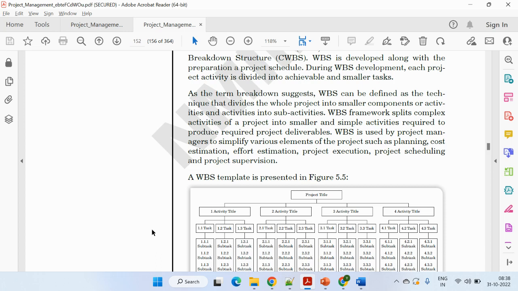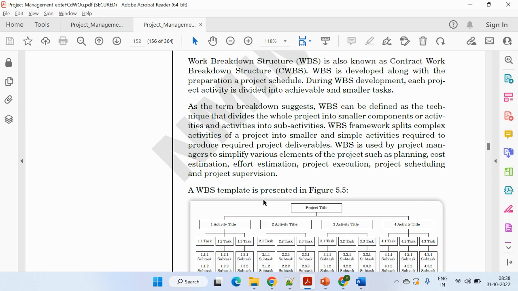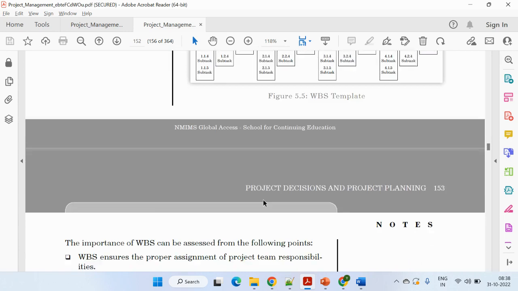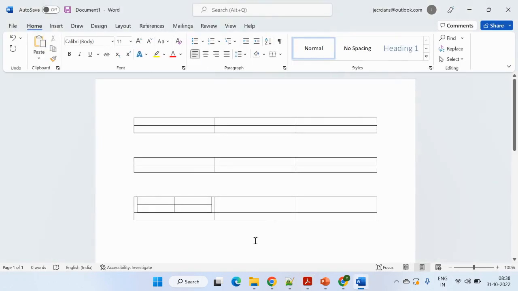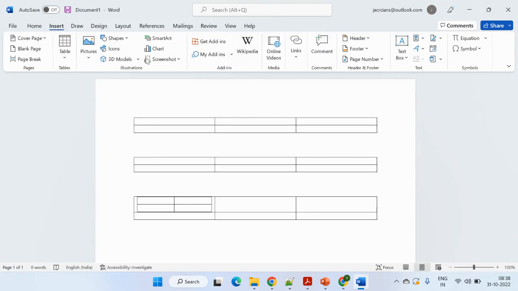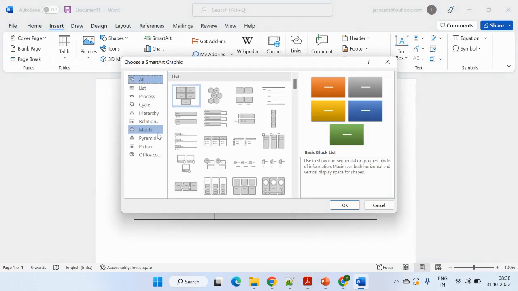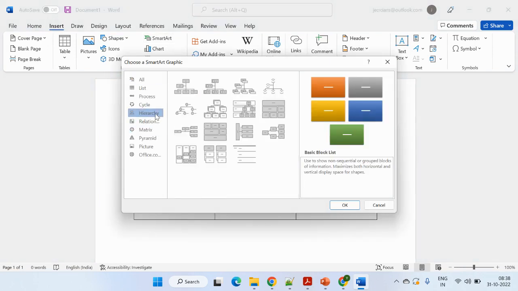So for this we can simply create a WBS, you can say a work breakdown template. A brief is already being provided. How to prepare? It's very simple. Go to the Word document, go to Insert, and you will find SmartArt. In SmartArt, if you go to Hierarchy, then you will get these number of options. You can choose any one of them.